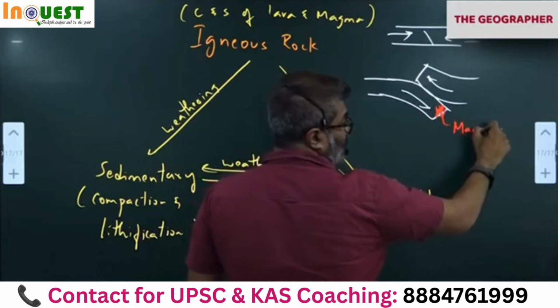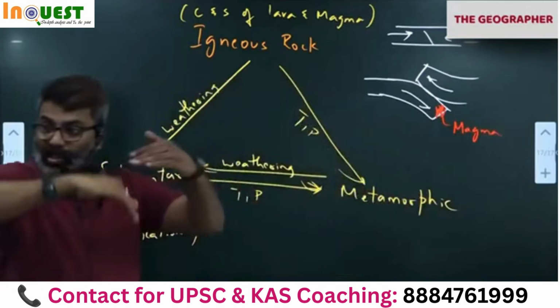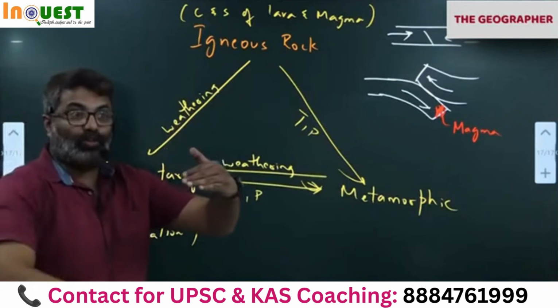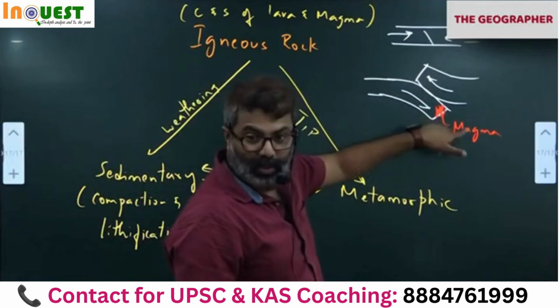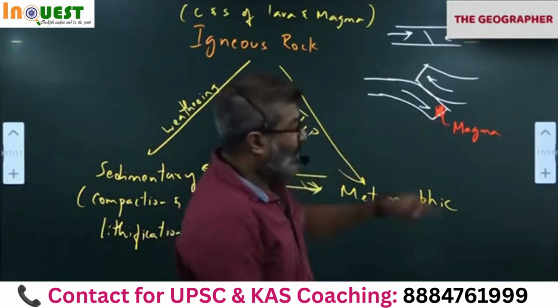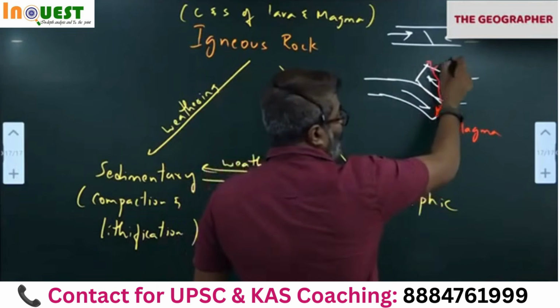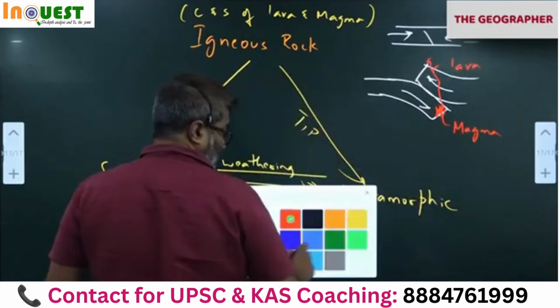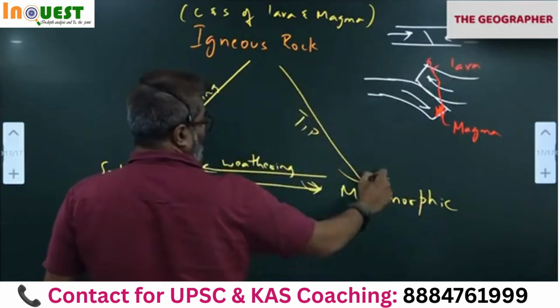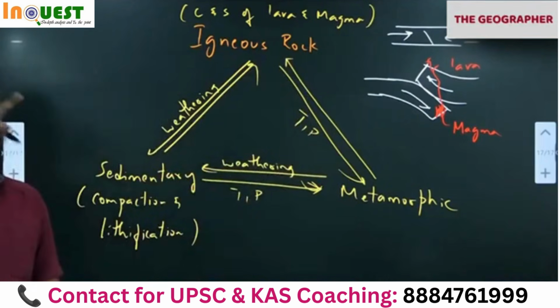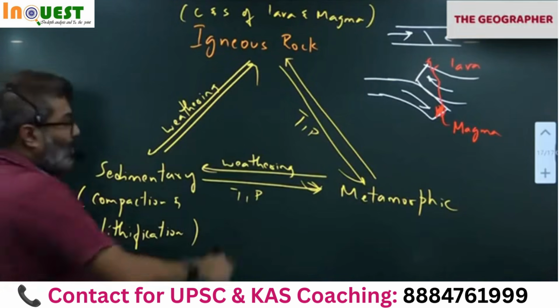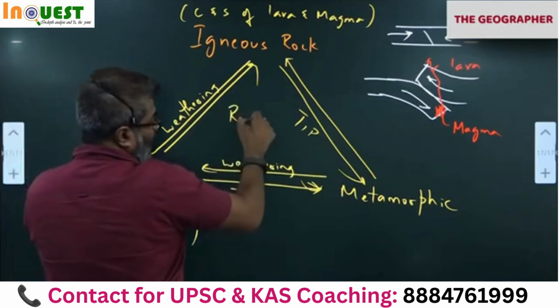Magma is formed. So when the plate subducts, it takes the rocks also. Which rock? This rock, down into the asthenosphere. All of them will melt and become magma. And the magma comes out, causing lava. That means, again, new igneous rock is formed. The cycle begins again. That means matter is cyclic. Matter is cyclic. So this is called the rock cycle.